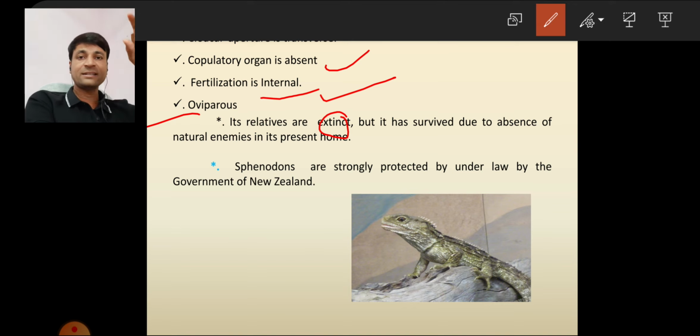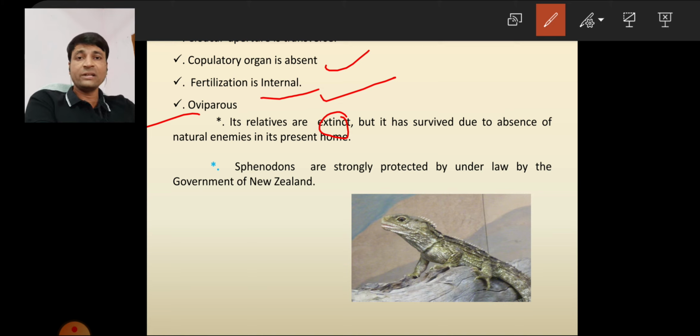Due to these reasons, it still lives without changing its characters, but its relatives the dinosaurs died many millions of years ago.